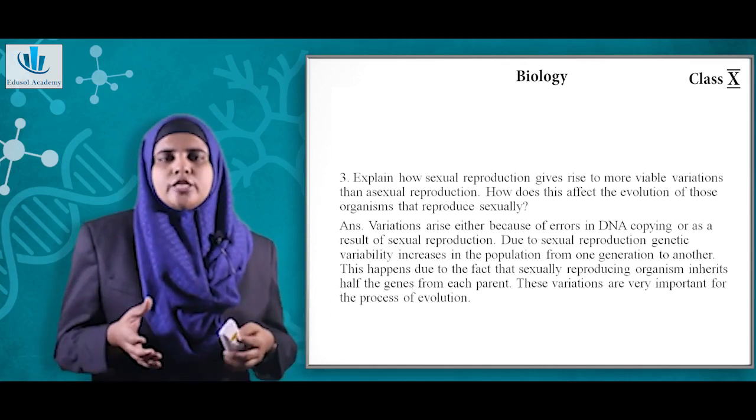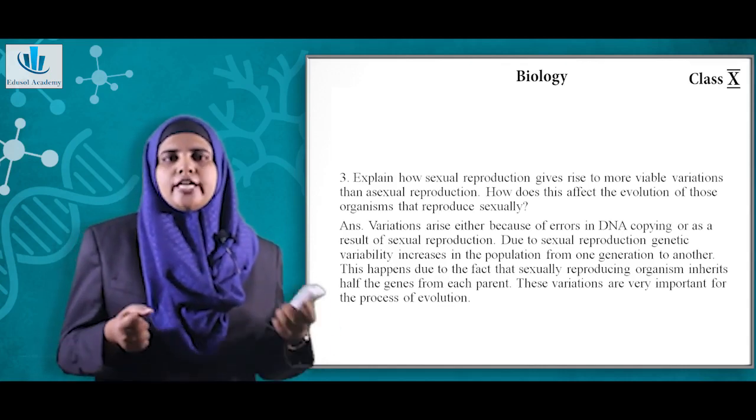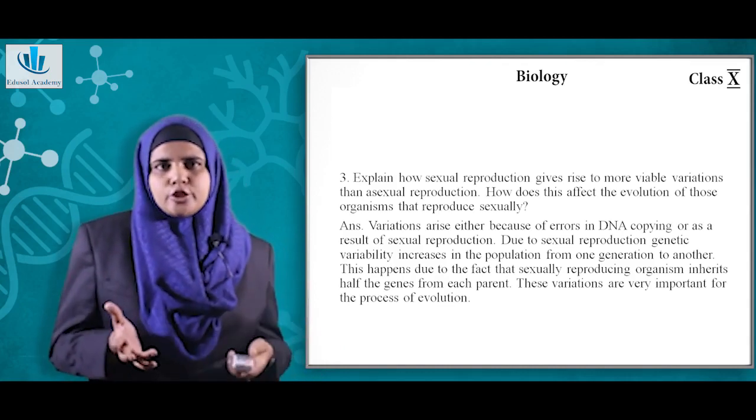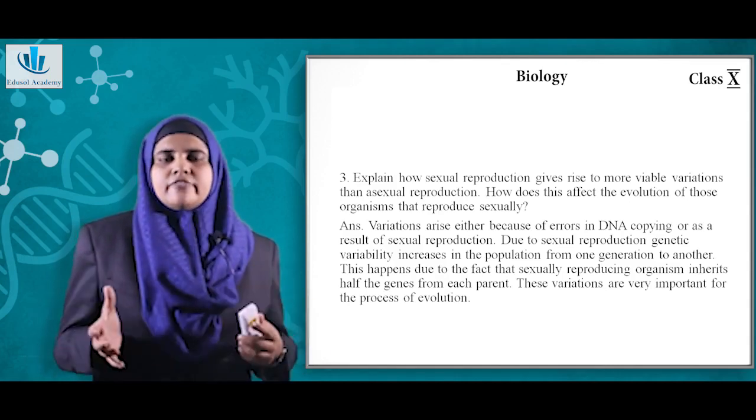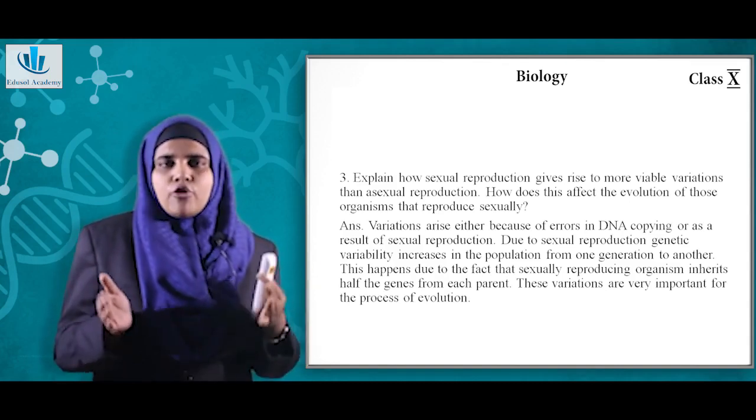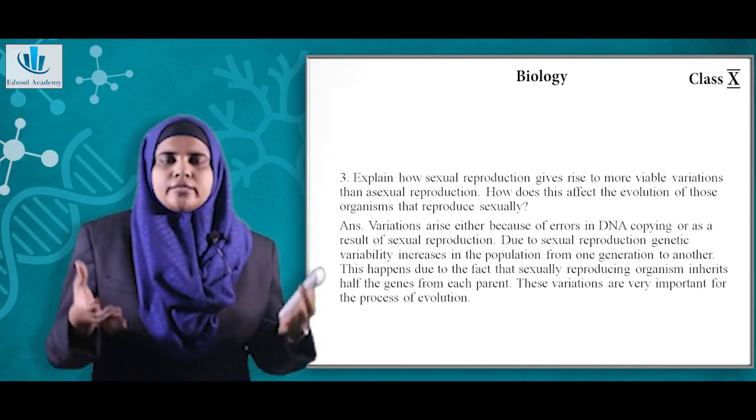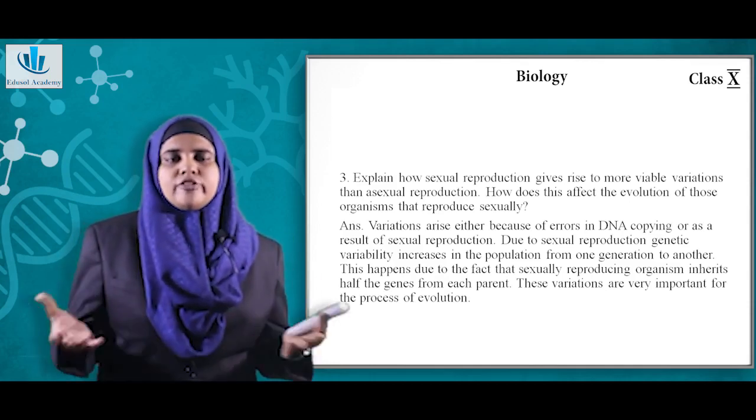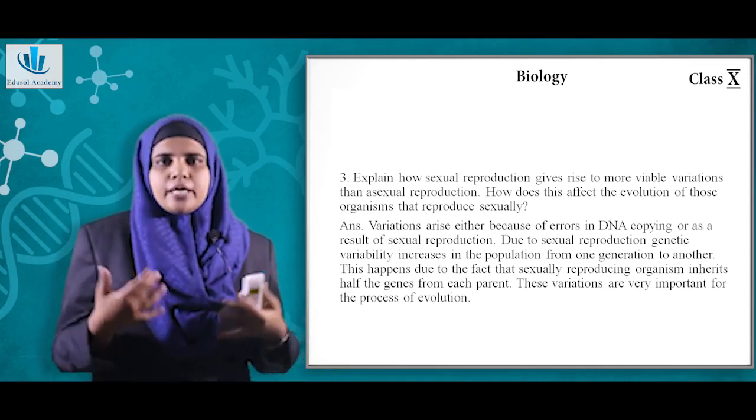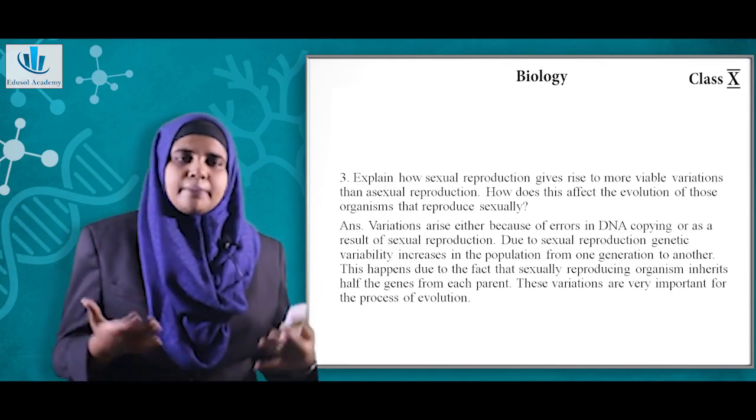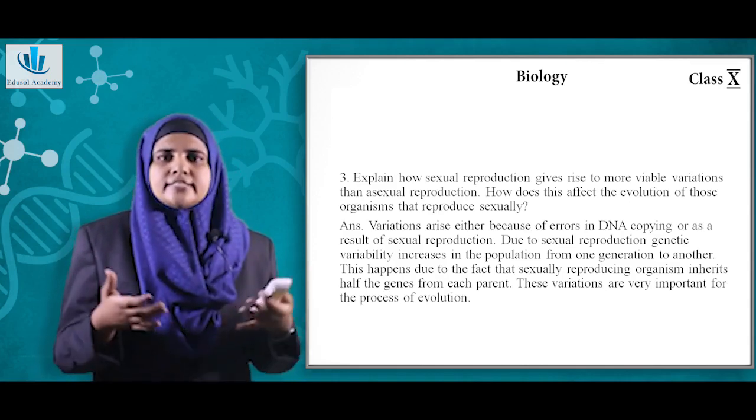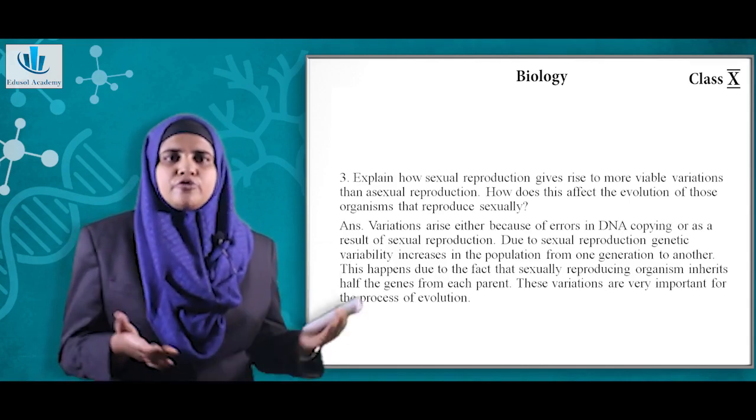Now explain how sexual reproduction gives rise to more variation than asexual reproduction. How does this affect the evolution of organisms that reproduce sexually? So variations are more in sexual reproduction, because we have already discussed sexual reproduction always involves two parents. So the offspring will have a combination of the DNA from both the parents, hence they will have a different type of characteristics than their parents. So this is the reason why there is variation, and these variations over the years get accumulated, and that helps in the formation of a new species.